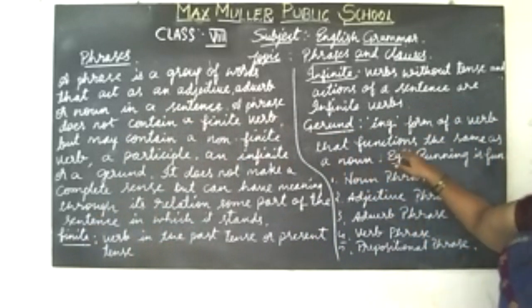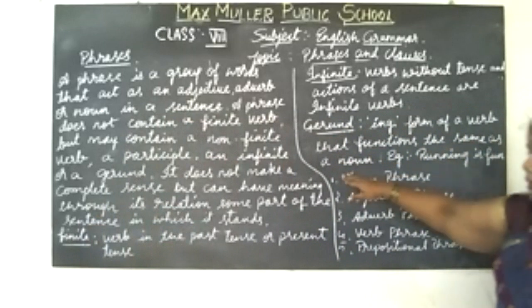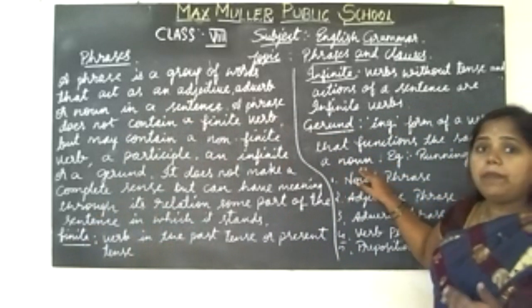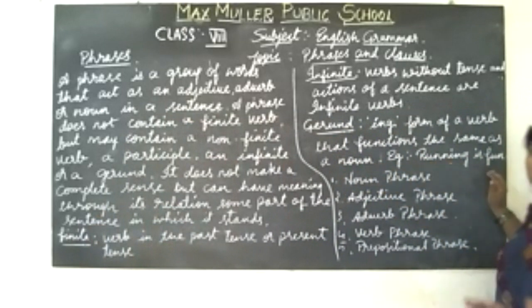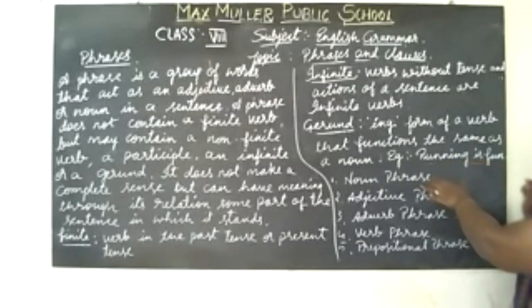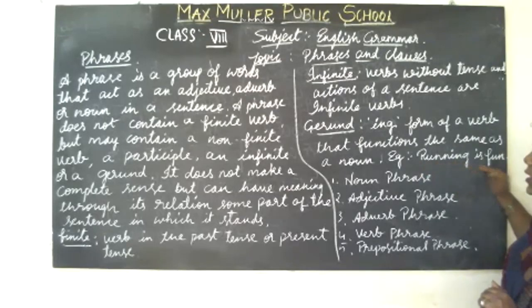For example, I have given here, running is fun. See the word which ends with ing.